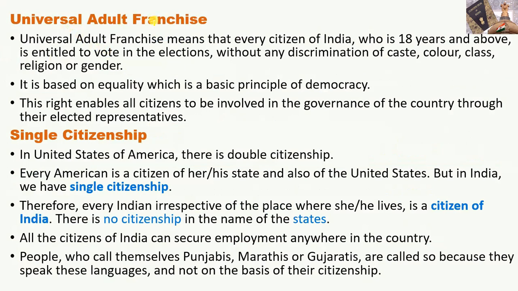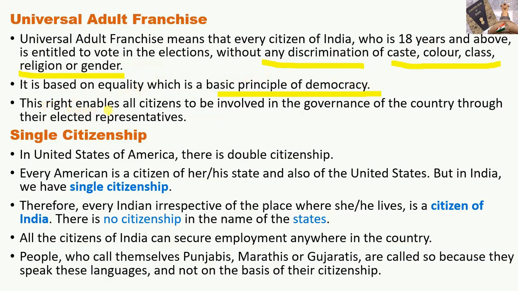Universal adult franchise. Universal adult franchise means that every citizen of India who is 18 years and above is entitled to vote in the elections, without any discrimination of caste, color, class, religion, or gender. It is based on equality, which is the basic principle of democracy, and that is the goal of our constitution.